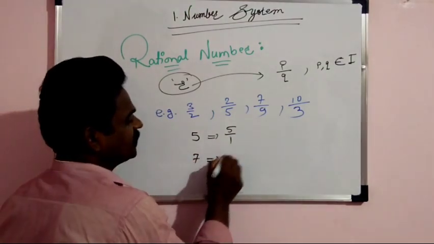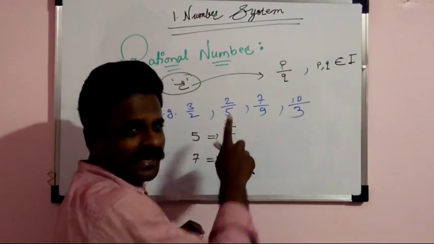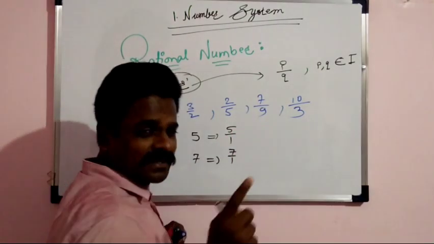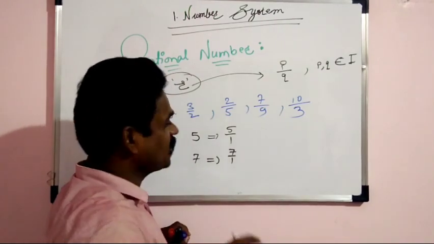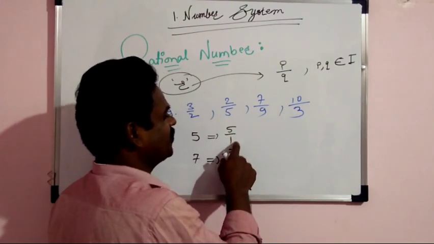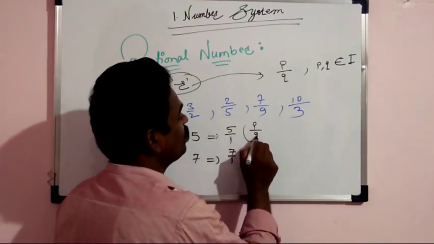7 we can write in this form, 7 by 1. Is this 5 an integer or not? Yes, 5 is an integer. Is this 1 an integer or not? Yes, 1 is also an integer. So 5 is an integer, 1 is an integer, and this integer upon integer is nothing but what? It's a P by Q form.